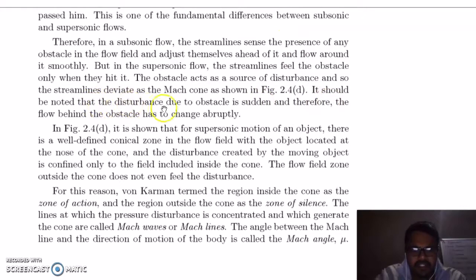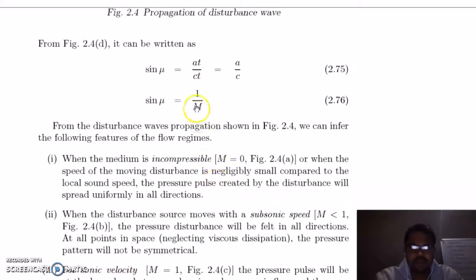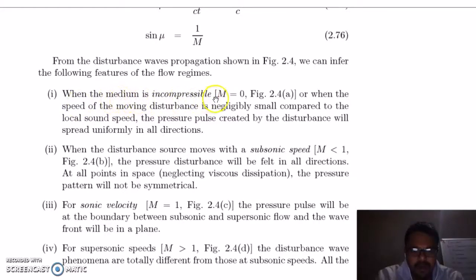It should be noted that the disturbance due to the obstacle is sudden and therefore the flow behind the obstacle has to change abruptly. So we can write sin mu is equal to AT by CT, which is a by c, where c is the velocity of the object and a is the velocity of sound. So it is 1 by Mach, where Mach number is the ratio of the velocity of the object to the velocity of sound. When the medium is incompressible, Mach number is 0, or when the speed of the moving disturbance is negligibly small compared to the local sound speed, the pressure pulse created by the disturbance will spread uniformly in all directions.